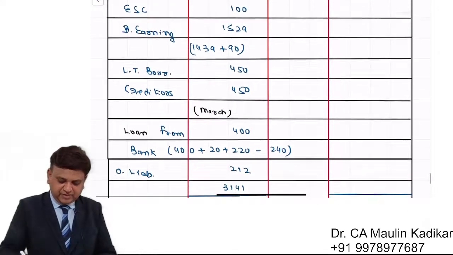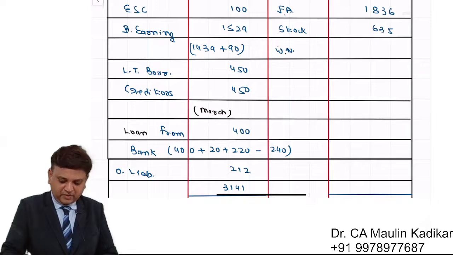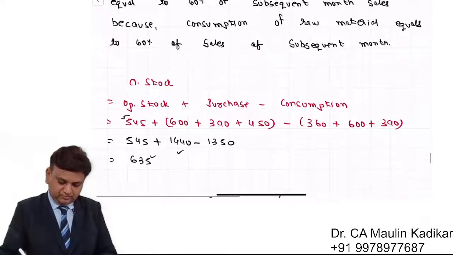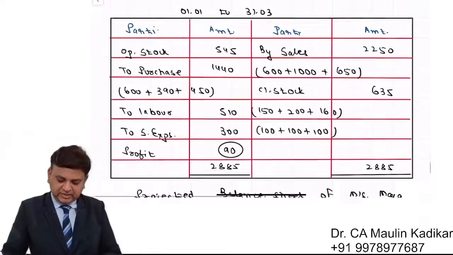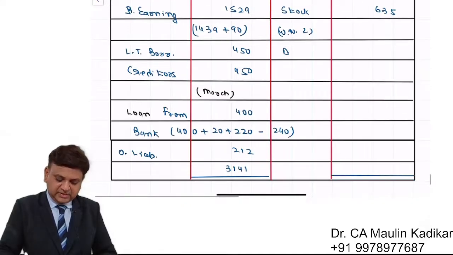Next is fixed assets. In that it is 1836. Next is stock inventory. It is 635. That is the closing one. For that, you have to refer to the working note, that is working note number 2. In that, the closing stock is calculated. Next is debtors.